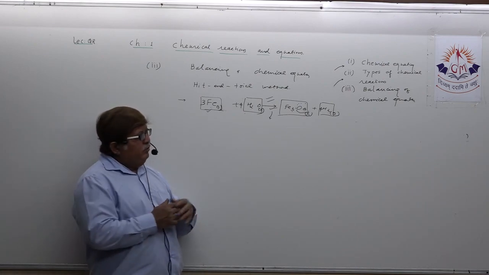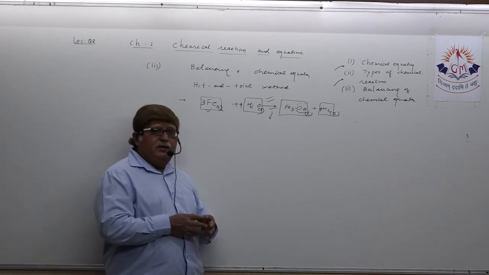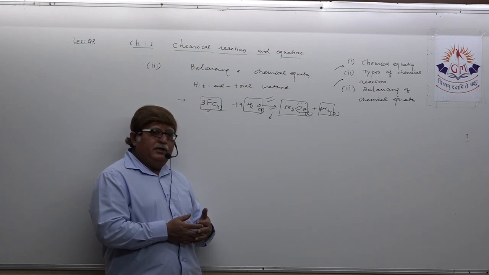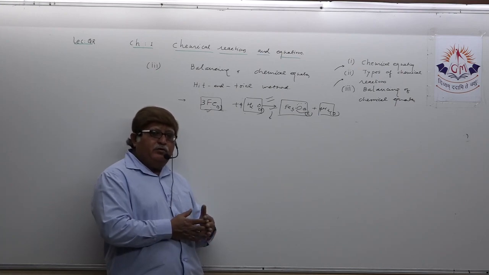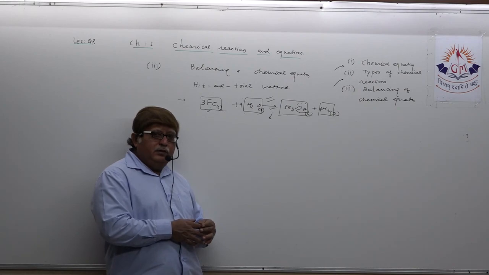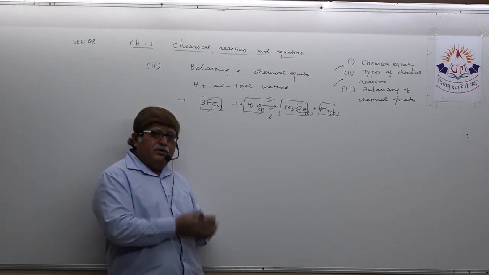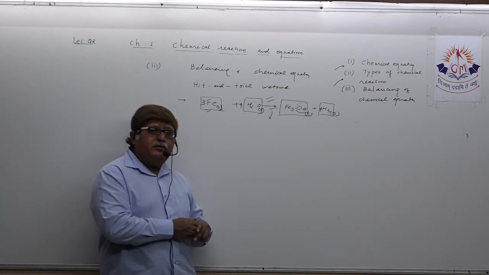Understand? Mostly the hit and trial method is advisable and applicable for balancing any chemical reaction. Understand? You can try it out. Sometimes, occasionally, it can happen that the hit and trial method may not be fair enough and applicable to some chemical equations also. But this is a general approach that you can utilize, the hit and trial method.